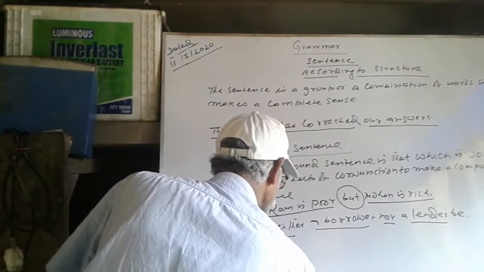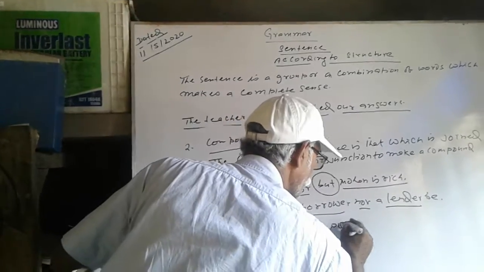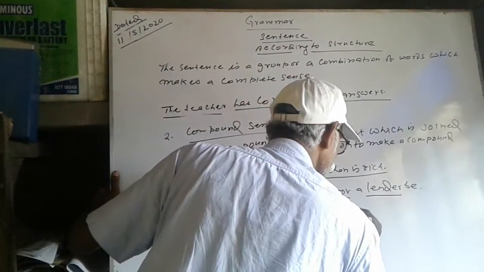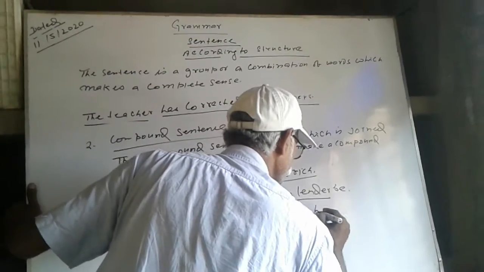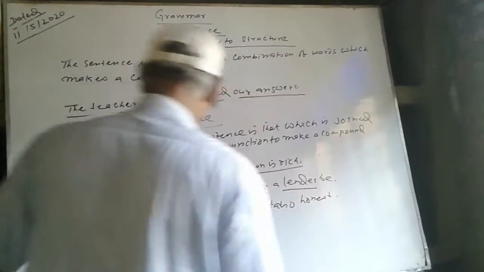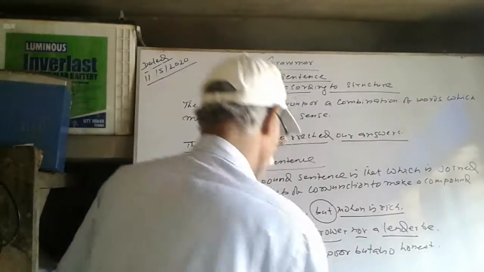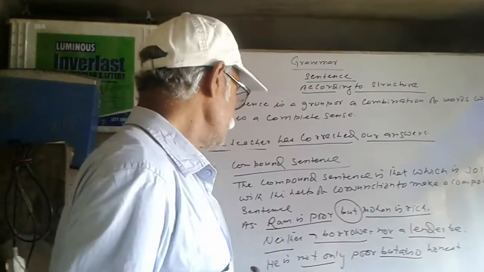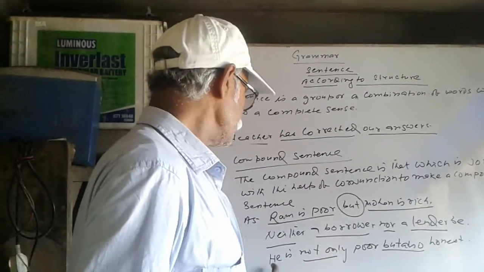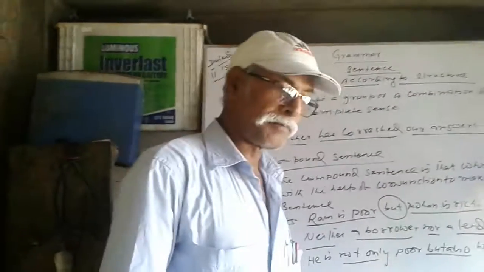Another: he is not only poor but also honest. Not only, but also, these are the conjunctions joined here. These are joining he and poor. So this one is the compound sentence.